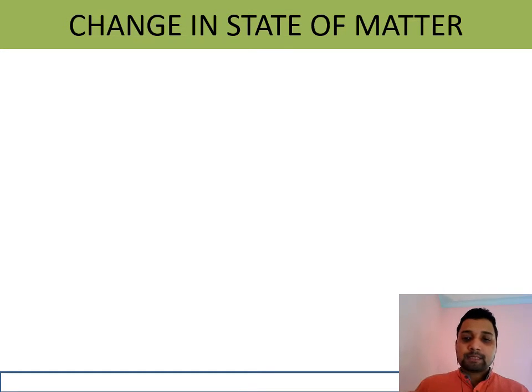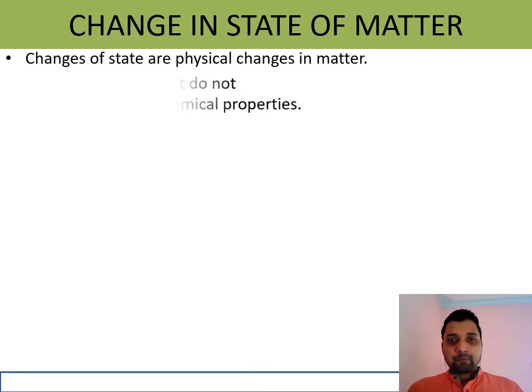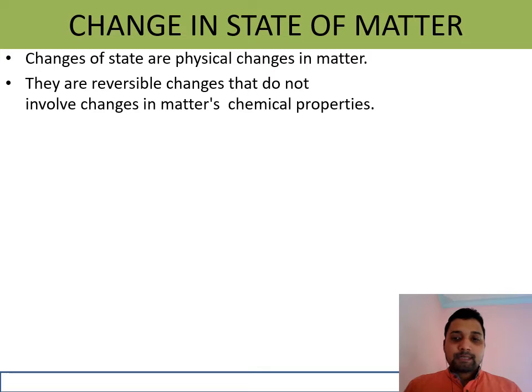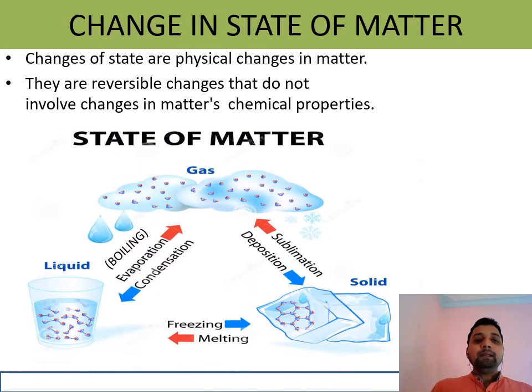They are having distance, more intermolecular space is maximum. So this change in state of matter is a physical change. Physical change means where chemical composition will not change, only the state will change. And this is reversible. Reversible means again we can bring it back to its original state.